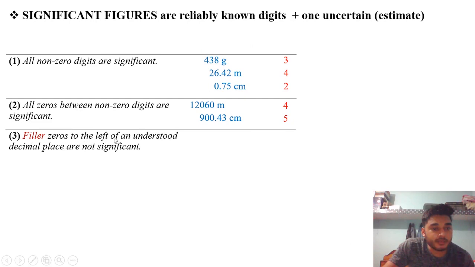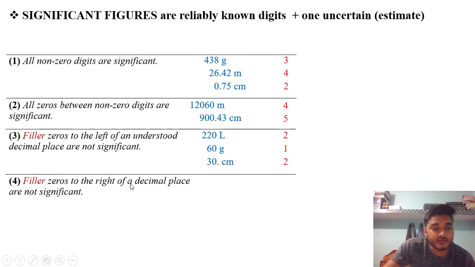Filler zeros to the left of an understood decimal place are not significant. It means this 0 will not be counted as a significant figure. This 0 also won't be counted as a significant figure, but this 30 point, this we cannot exclude. It means this will be our significant figure. Because we don't know what might be there after this decimal point, in this case our significant figures are 2. In this case our significant figure is 1. In this case our significant figures are 2.